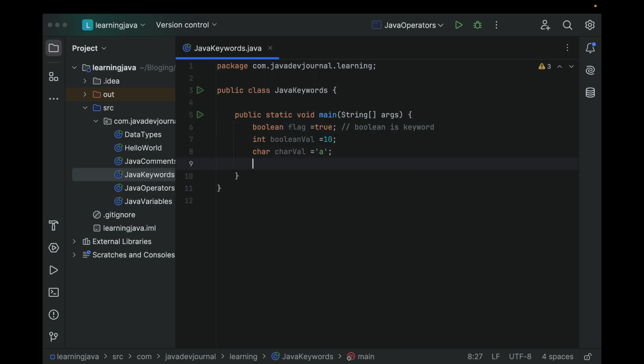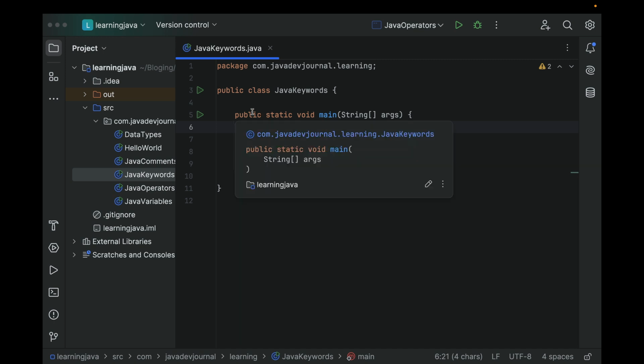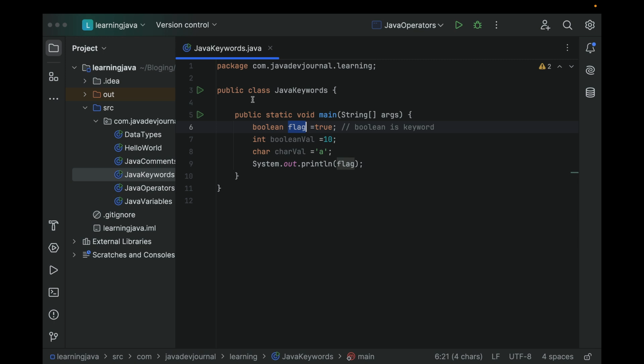And if I use it here, let's say flag, it changed the color because we are using it. It might be different on different editors, but whatever editor you use, you're going to get that information. These editors are smart enough to tell you these are the keywords in Java.